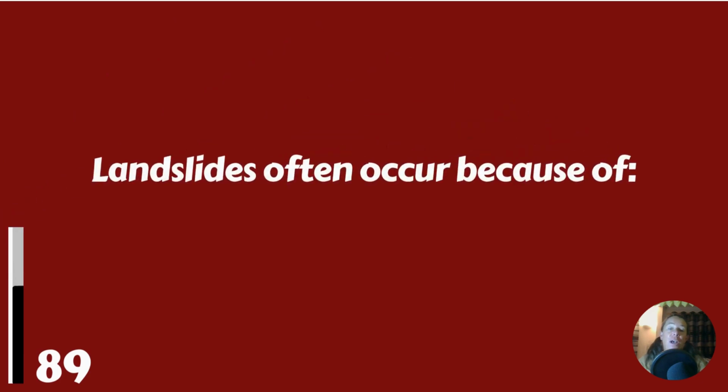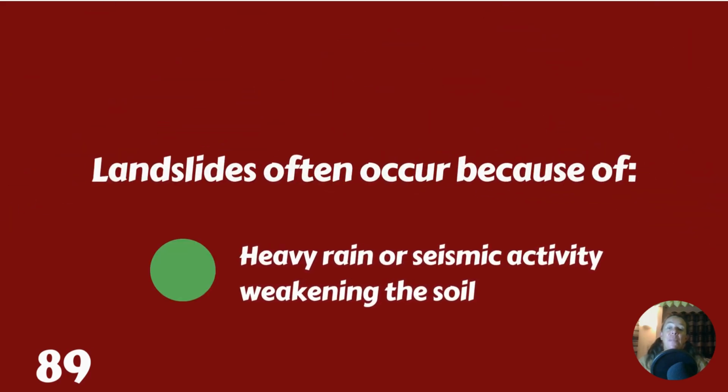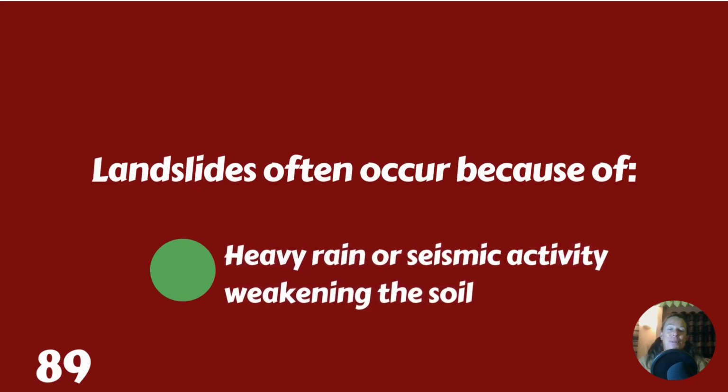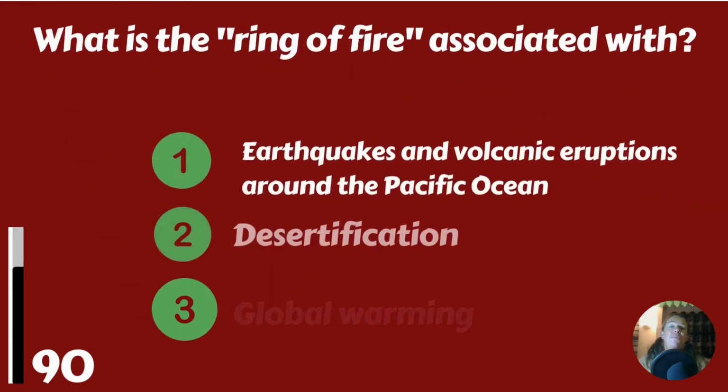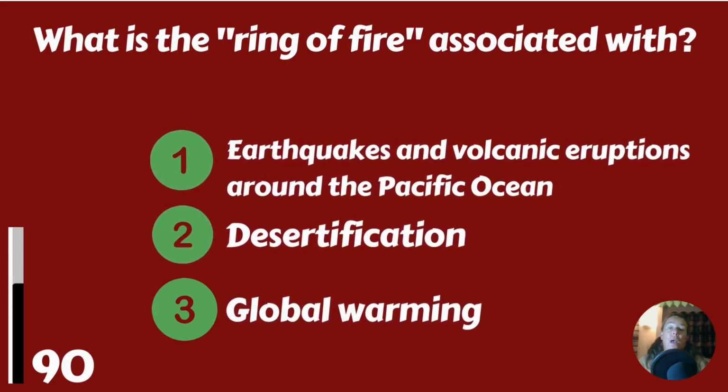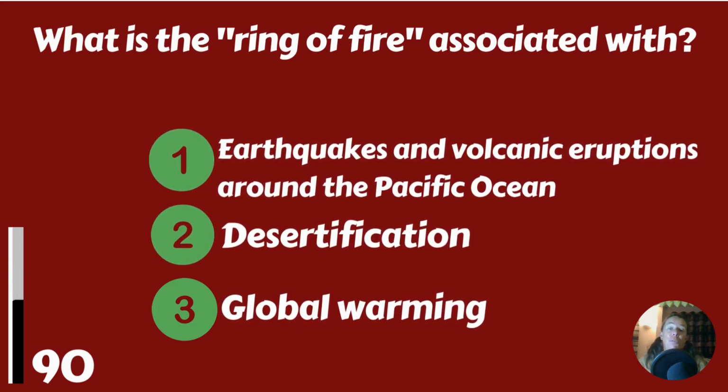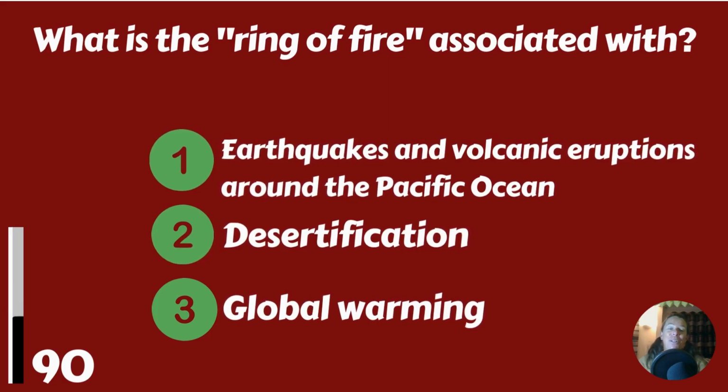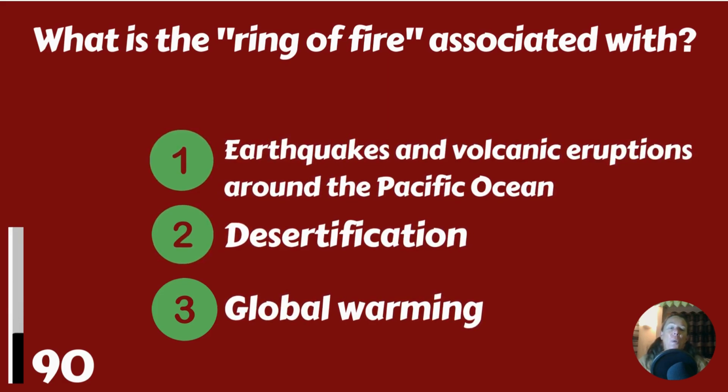Landslides often occur because of heavy rain, or seismic activity weakening the soil. What is the Ring of Fire associated with? Earthquakes and the volcanic eruptions around the Pacific Ocean, desertification, or global warming?